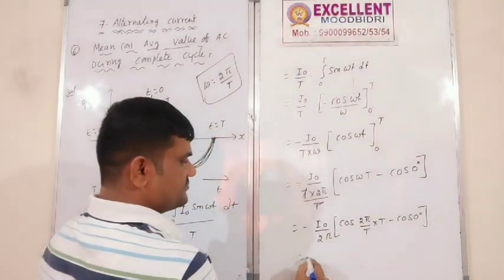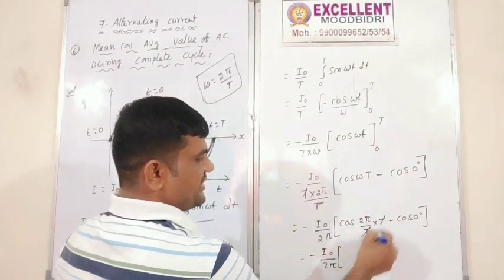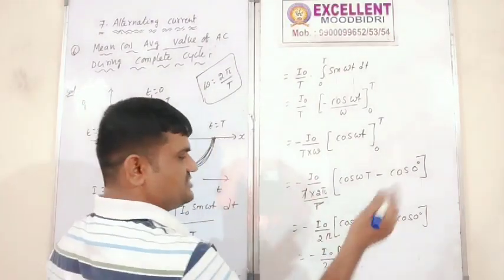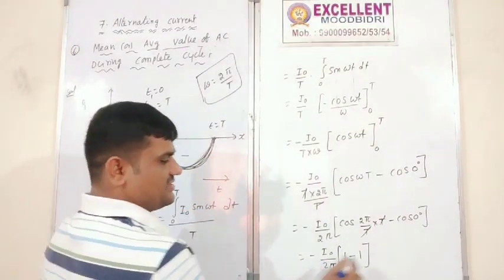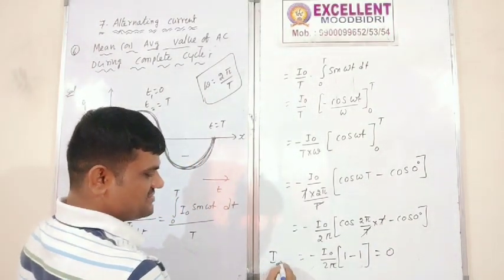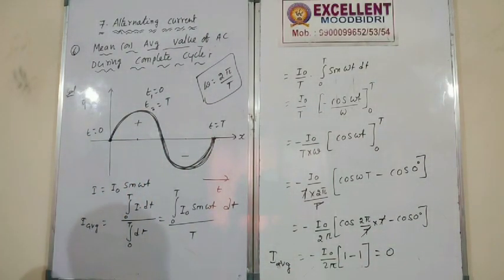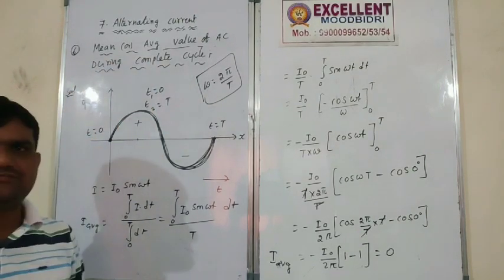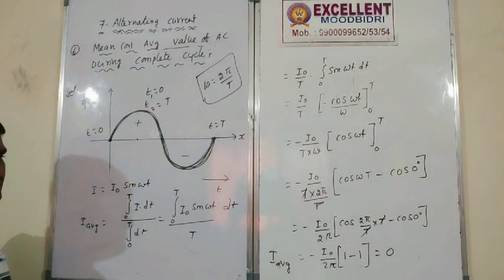The t gets cancelled. Cos 2 pi is cos 360, which is 1. Cos 0 is 1. So 1 minus 1 is 0, and 0 into anything is 0. This is the I average. So the mean or average value of AC during a complete cycle is 0. This is the sixth concept over.